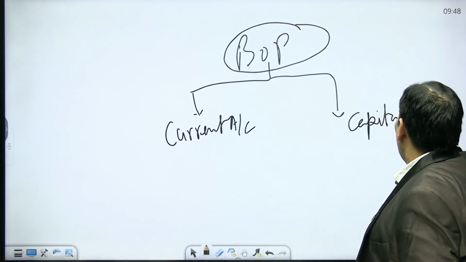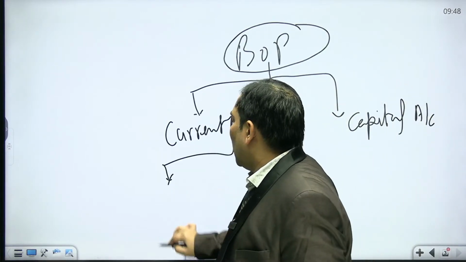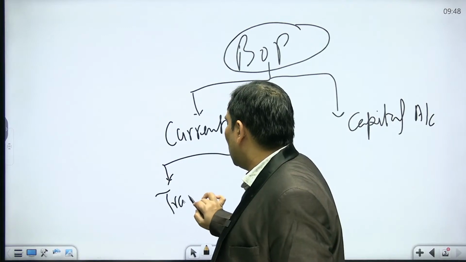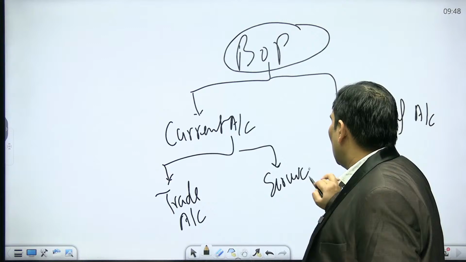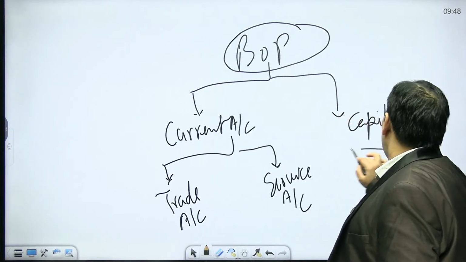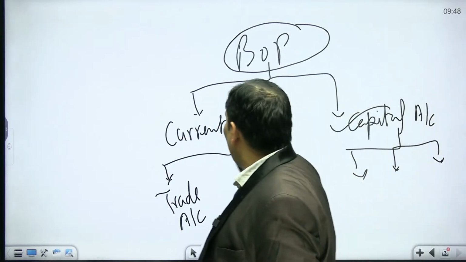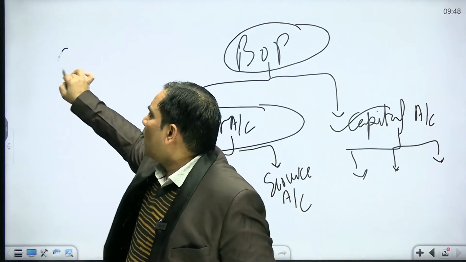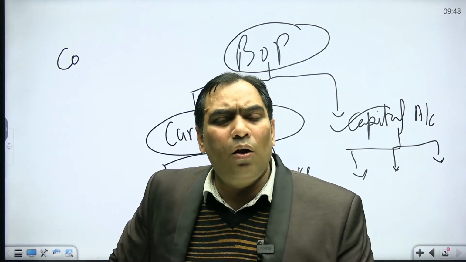Current account takes into account the trade account and service account, and it includes EBC, FDI, etc. So when we talk about convertibility, it refers to freedom to convert rupee into dollar and dollar into rupee.